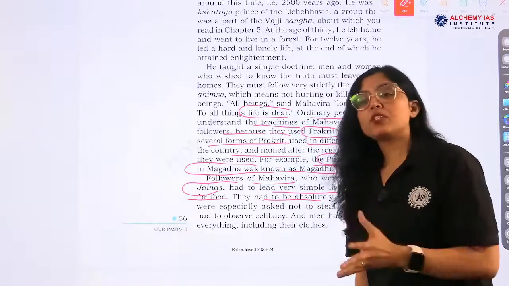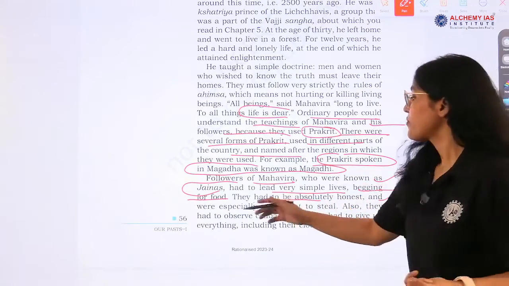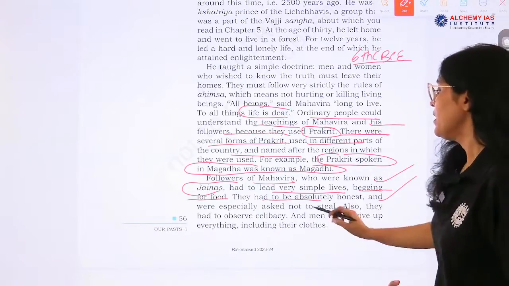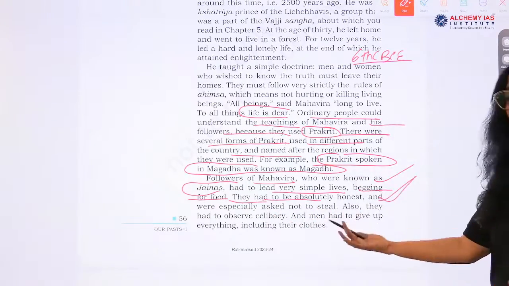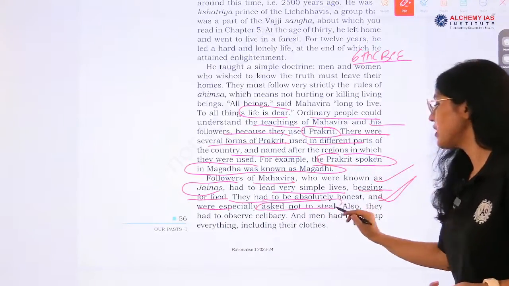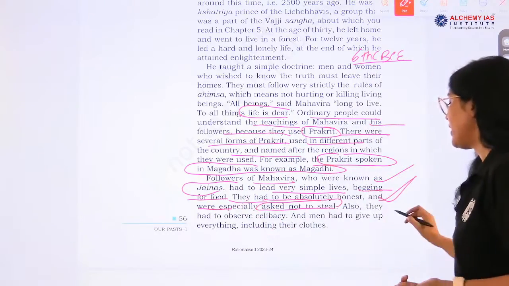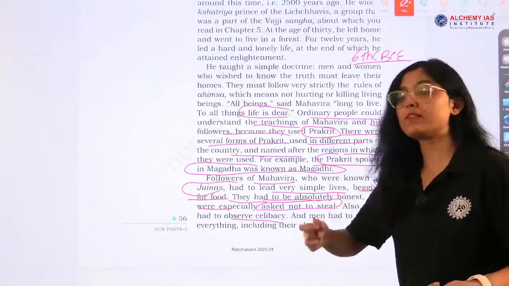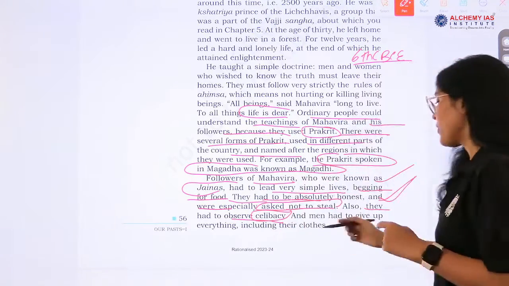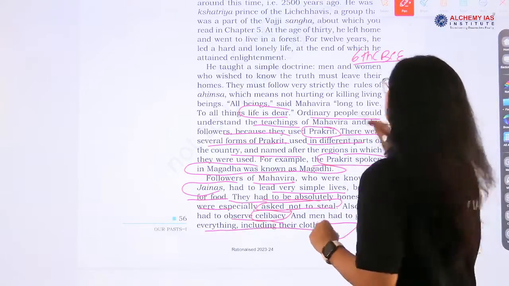So we are covering Buddhism, Jainism, new ideas, new questions that were arising, right. During 6th century BCE. They had to be absolutely honest. Honesty is required, right. And were especially asked not to steal. Very, very important, right. Doctrines given by these teachers, and then they had to observe celibacy. This celibacy was added by Vardhaman Mahavira, and men had to give up everything including their clothes, right.